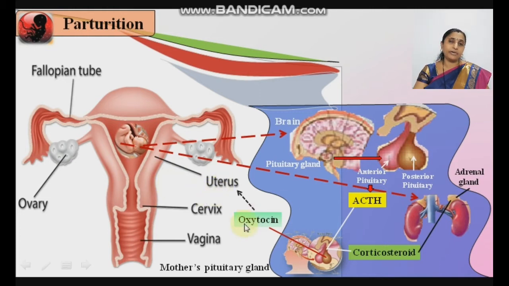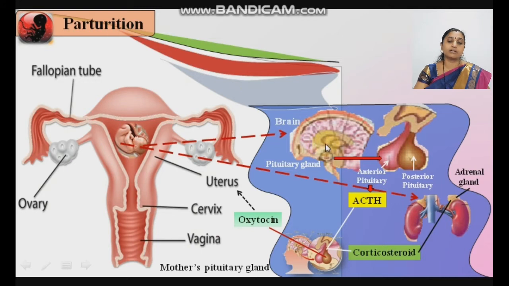Fast contraction, rapid contraction, stronger contraction is carried out by the oxytocin hormone. So labor pains are created, and due to this labor pain, what happens? The baby is easily pushed from the uterus, comes to the cervix, then is easily expelled outside the body through the vagina. This is the neuroendocrine mechanism, because the pituitary gland is present in the nervous system.